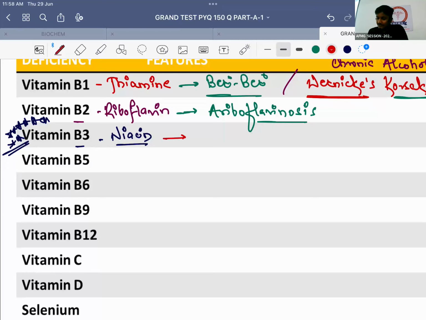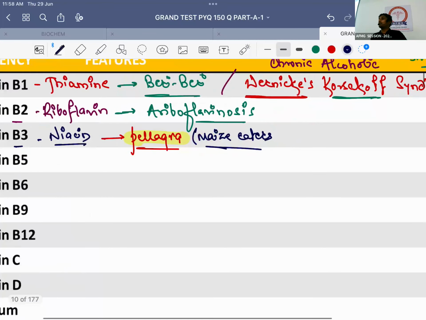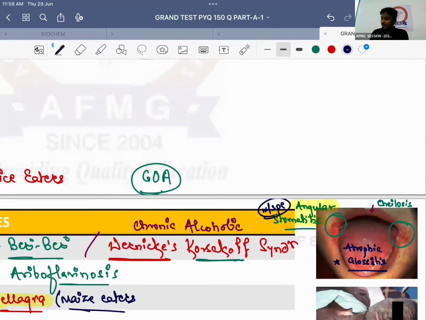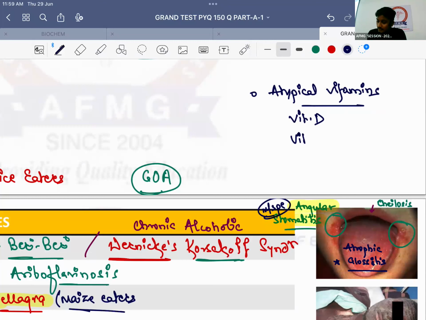Niacin deficiency, or vitamin B3 deficiency, leads to a classical condition known as pellagra. And pellagra is seen in which patients? Pellagra is seen in maize eaters, because maize is deficient in the amino acid from which vitamin B3 is formed. There are only two vitamins in the body which can be formed inside your body. One is vitamin D and second is vitamin.